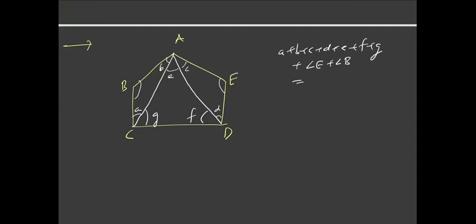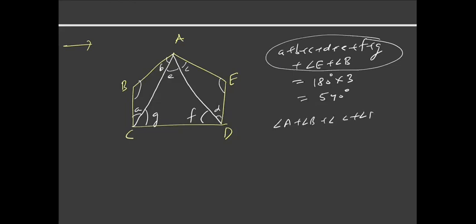So this is nothing but 180 degrees times 3, which is equal to 540 degrees. Is this clear? And you can notice that the sum of all these angles is nothing but angle A plus angle B plus angle C plus angle D plus angle E, which is equal to 540 degrees.